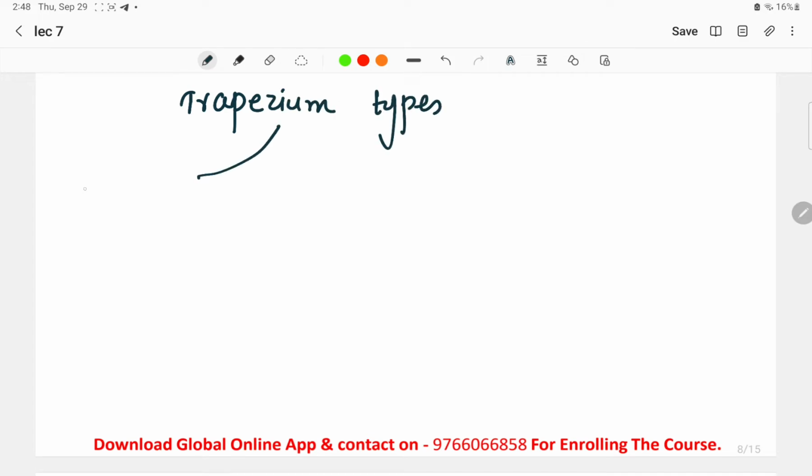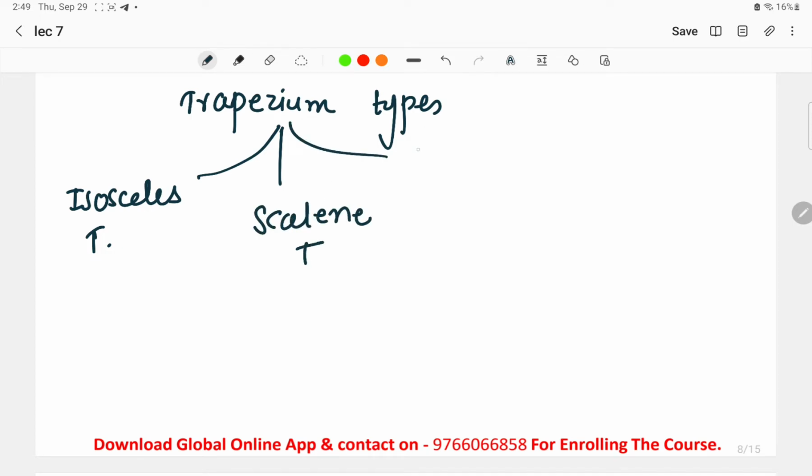The very first one is isosceles trapezium, the second one is scalene trapezium, and the third one is right trapezium. So the very first: if the legs or the non-parallel sides of the trapezium are equal in length. Once again I'll tell you, what are the legs?